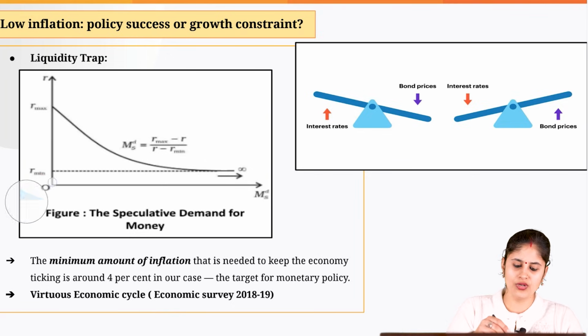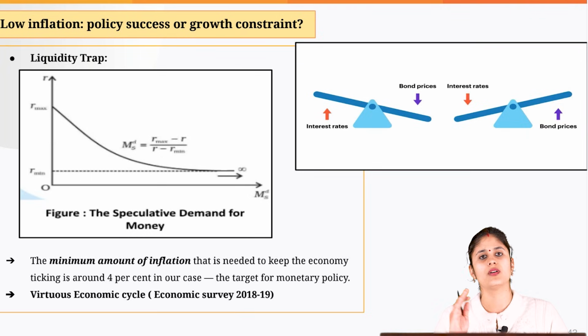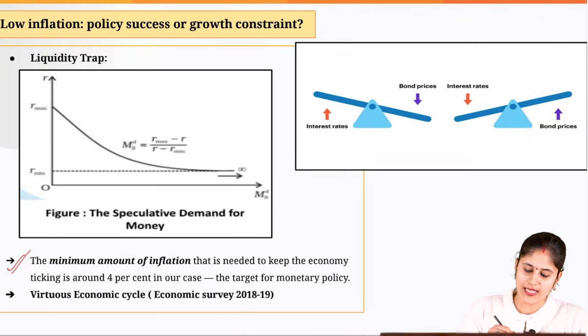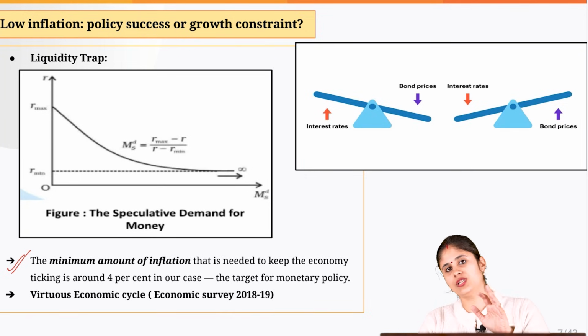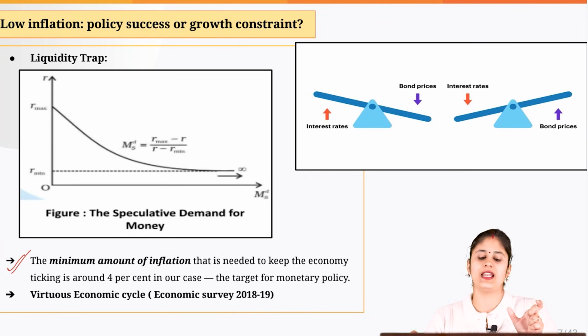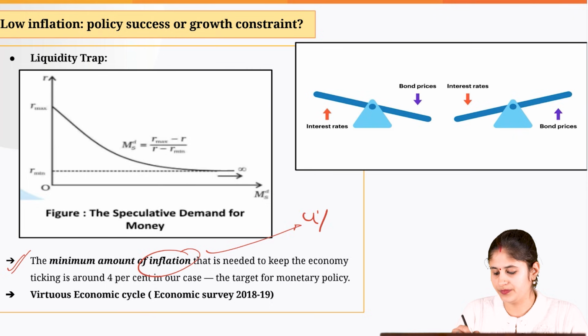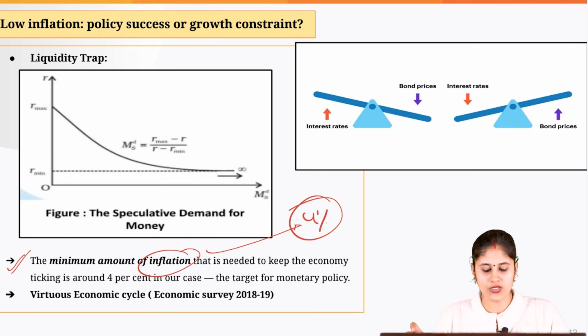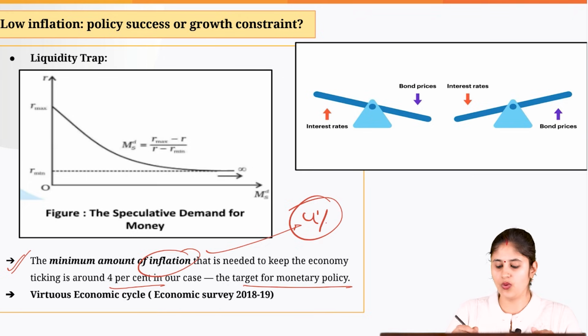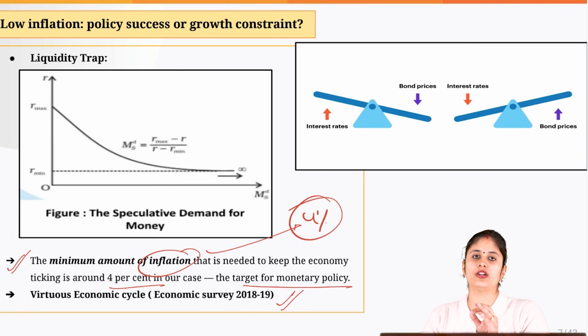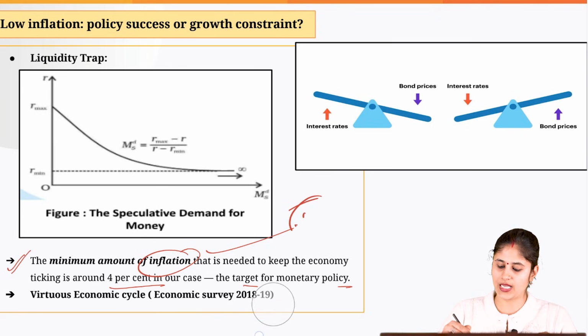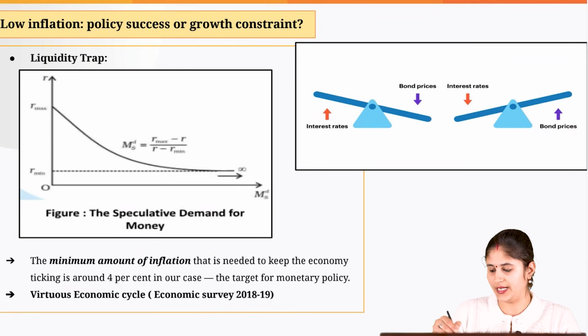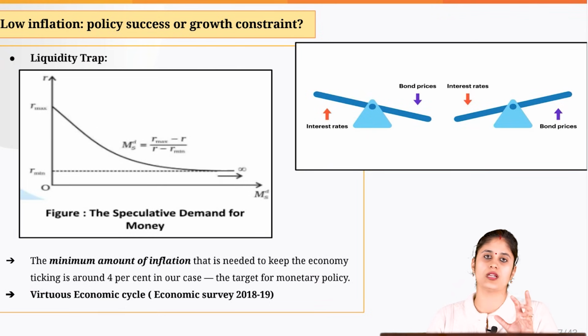So having understood from different economic concepts, the writer basically concludes this particular debate pointing out that for the economy to be in good shape, we need to maintain the inflation level at a rate of 4%. Okay, that is the ideal inflation rate that should be there. And if the inflation rate is maintained at this level, only then we would be able to give effect to the virtuous economic cycle, which was highlighted by the Economic Survey of 2018-19. Let's just understand what this virtuous economic cycle is.